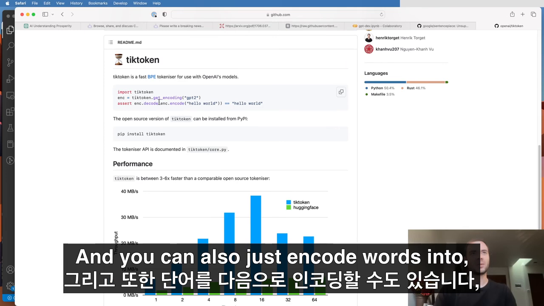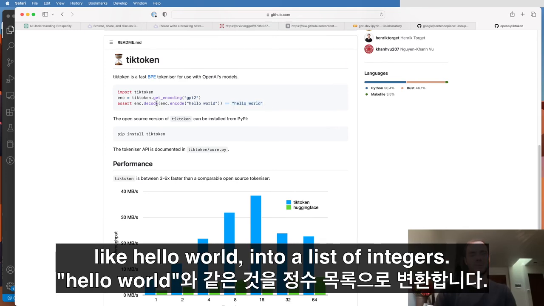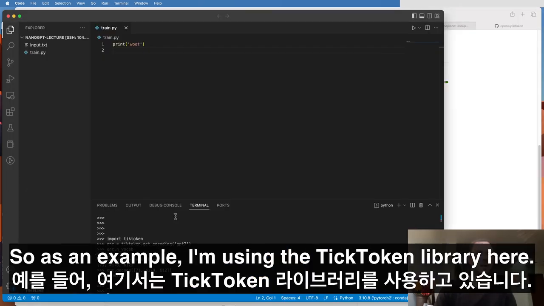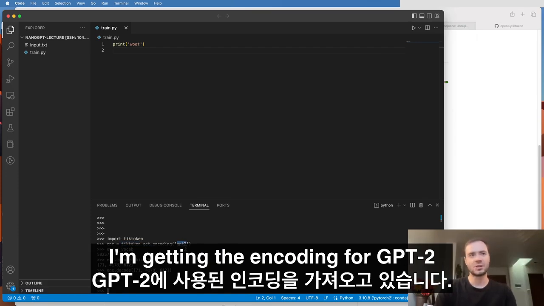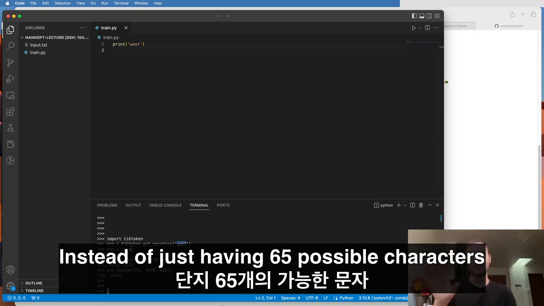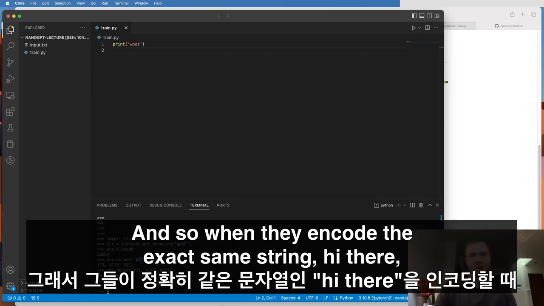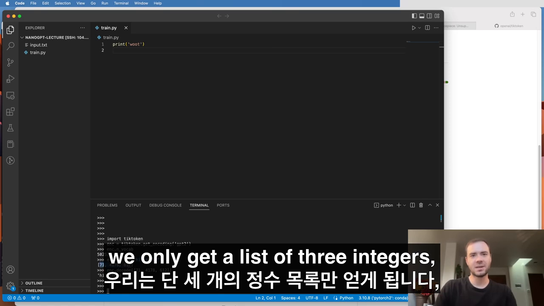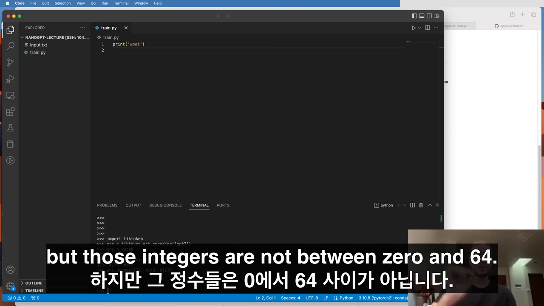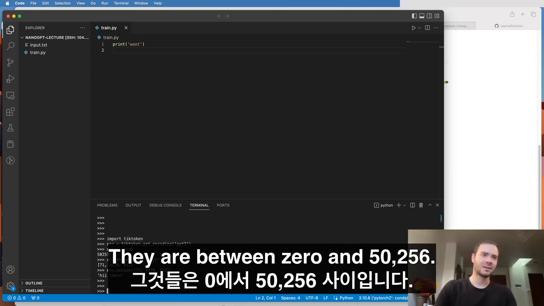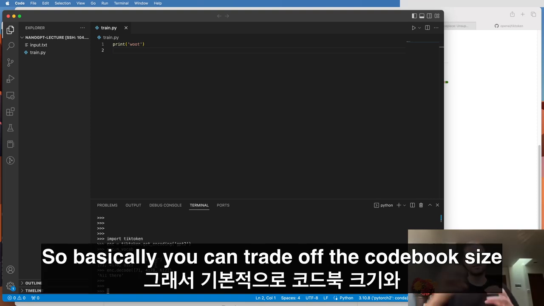You can also just encode words, like "hello world", into a list of integers. As an example, I'm using the TikToken library here. I'm getting the encoding that was used for GPT-2. Instead of just having 65 possible characters or tokens, they have 50,000 tokens. And so when they encode the exact same string, "hi there", we only get a list of 3 integers. But those integers are not between 0 and 64. They are between 0 and 50,256.